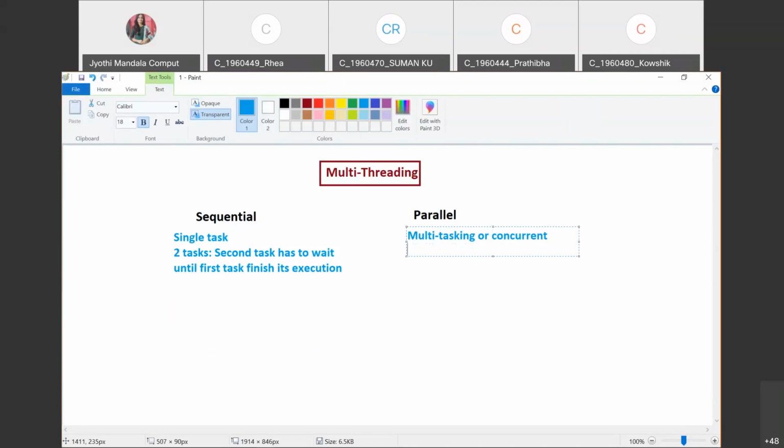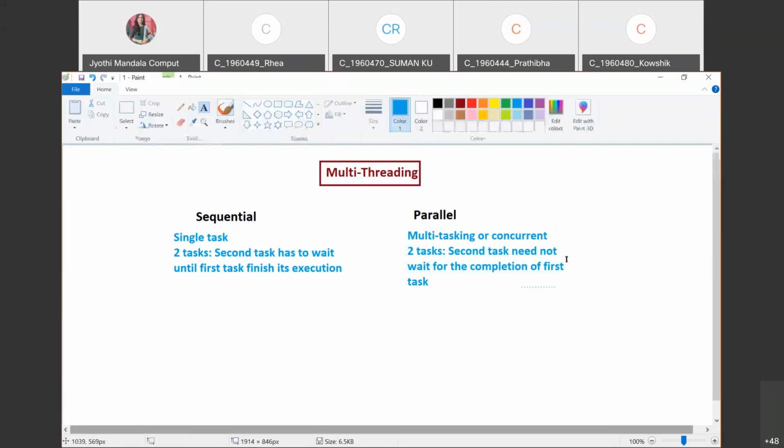If you have two tasks, the second task need not wait for the completion of the first task. Observe the difference, all of you. What are you understanding? What is the difference here?